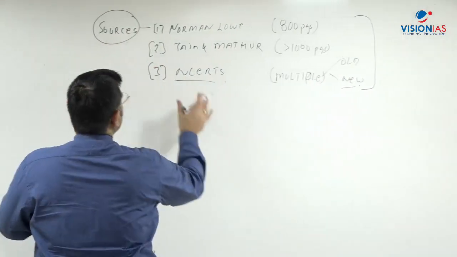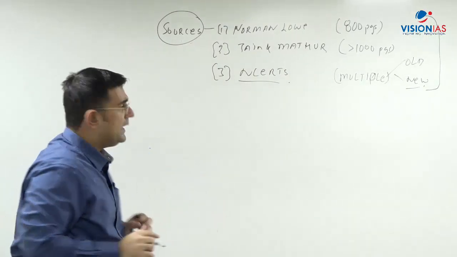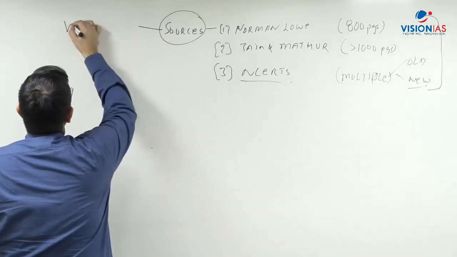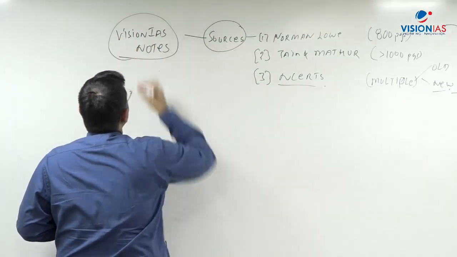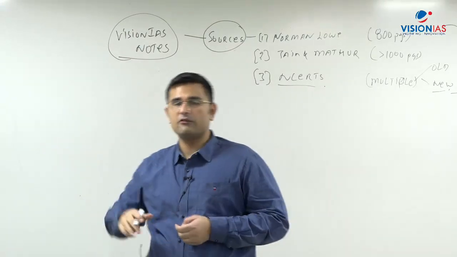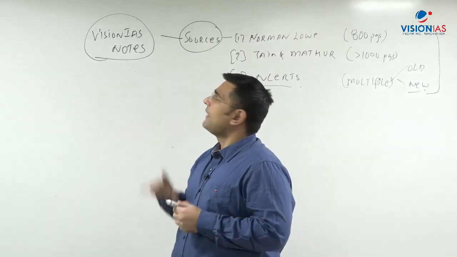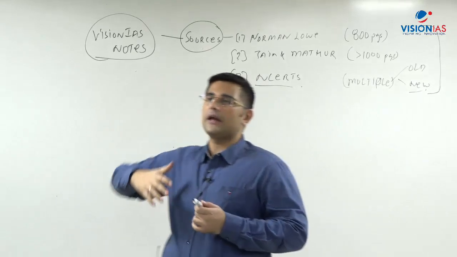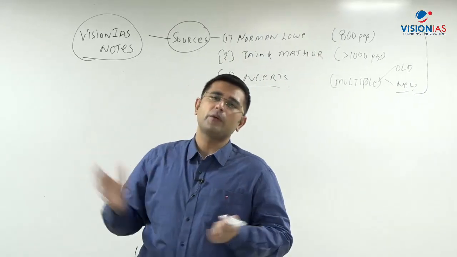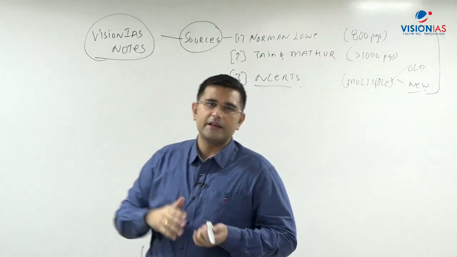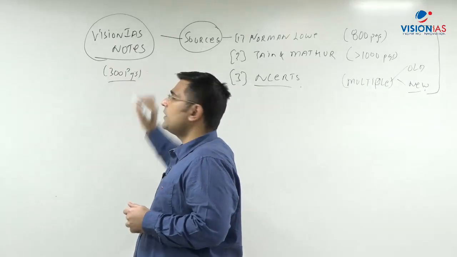Another option apart from this is, that's why what I'm saying is it is not a shortcut. It is not a key, it is not a summary, it is not like that, but yes, an alternate source. So for example, if you use Vision IAS notes, right, these notes were prepared by me, they were prepared around the time of your 2014. After that updates have also happened, right. So my first choice was Indian Foreign Services, and I utilized different sources. I utilized not just these, but I also searched on Google, etc., and whatever. So these notes, depending on the font size, run into roughly 300 pages, right? But they cover most of the aspects.